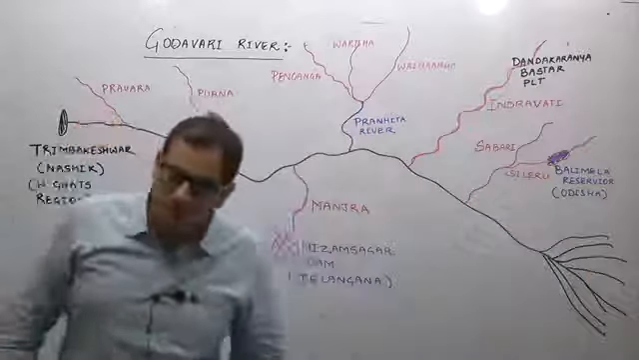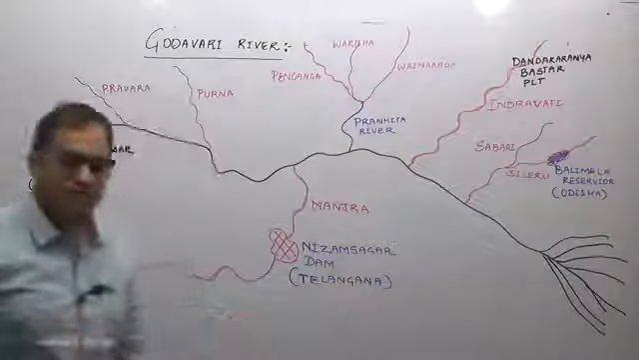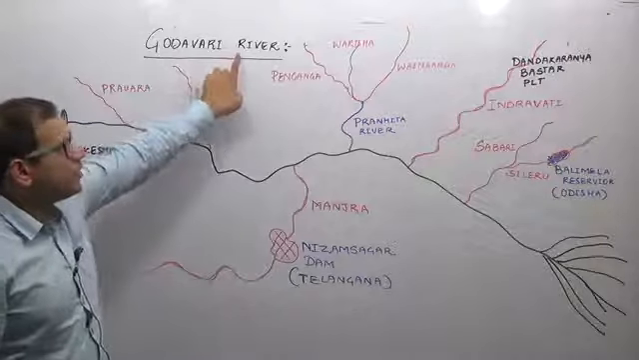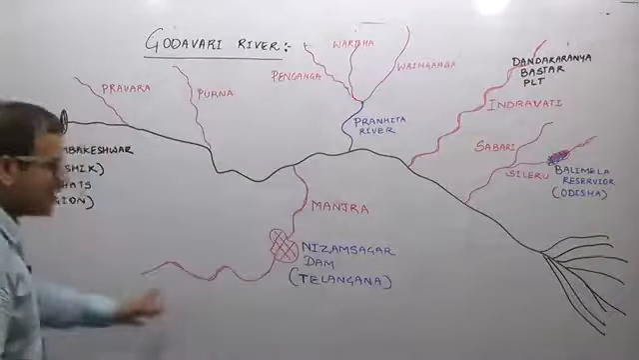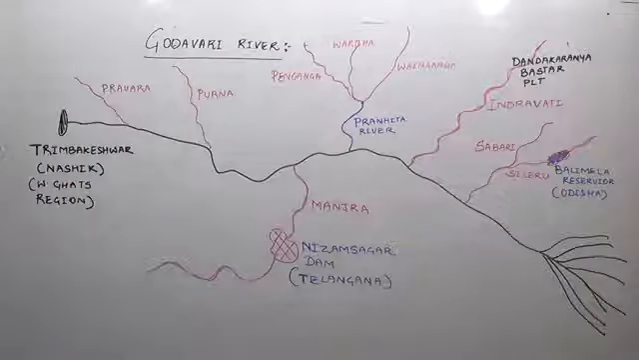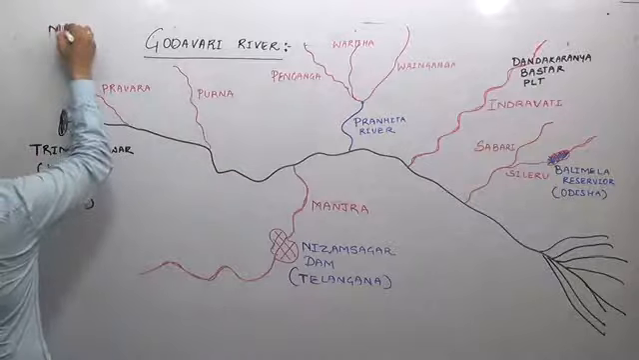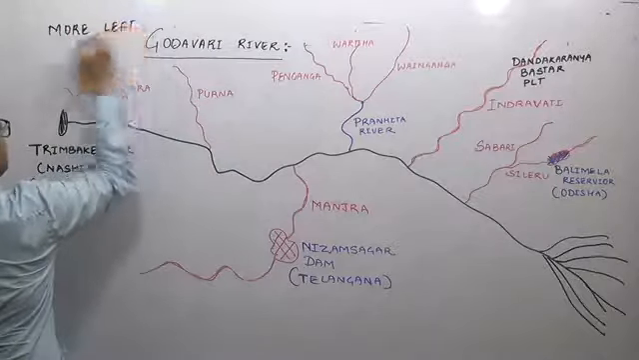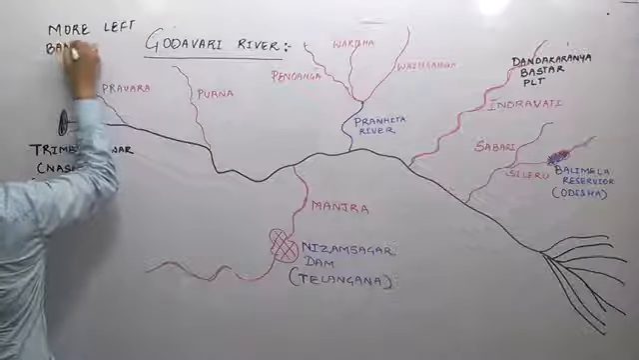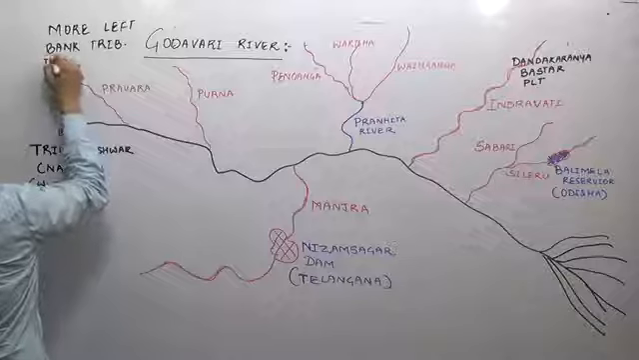Now, what about the tributaries? I am giving you one general statement here. Is it right or wrong? I am saying the left bank tributaries of river Godavari are more in number than the right bank tributaries. Is it true or false? It is true. The Godavari has more left bank tributaries than right bank tributaries.